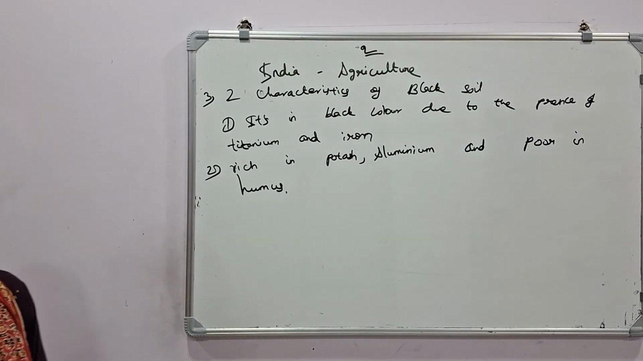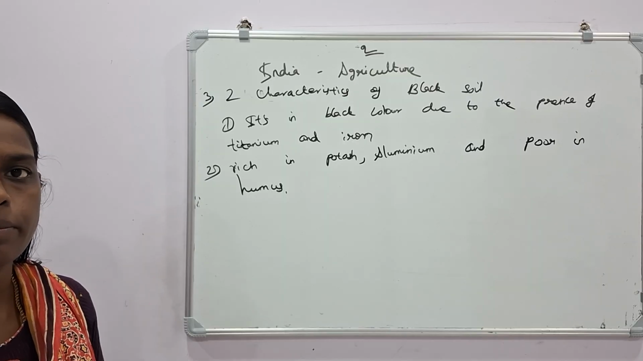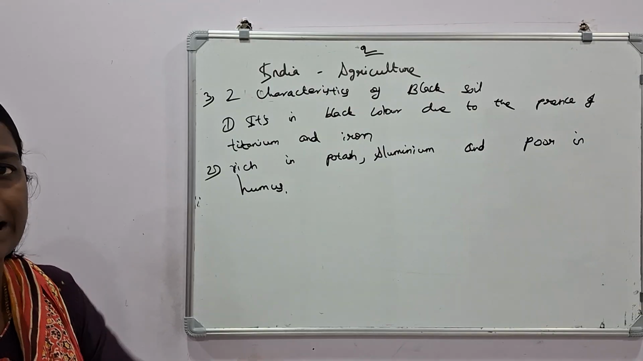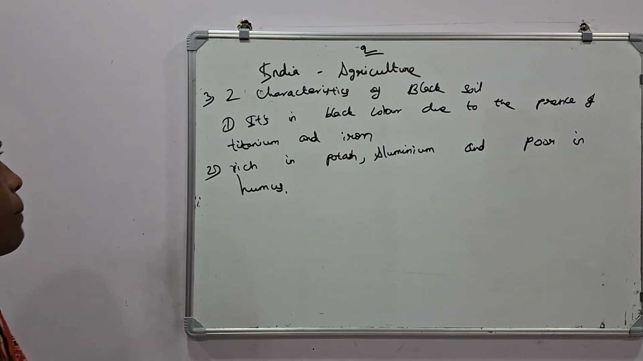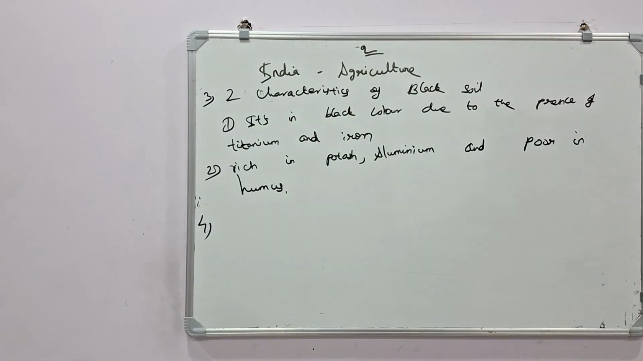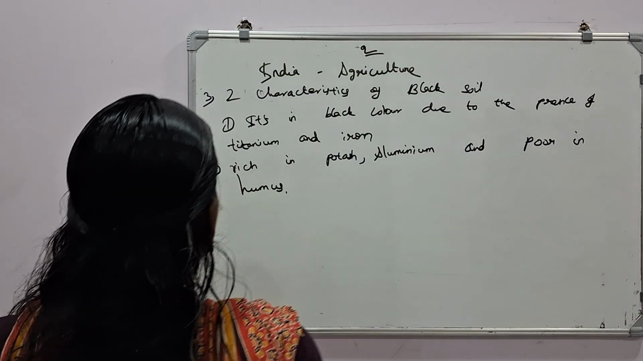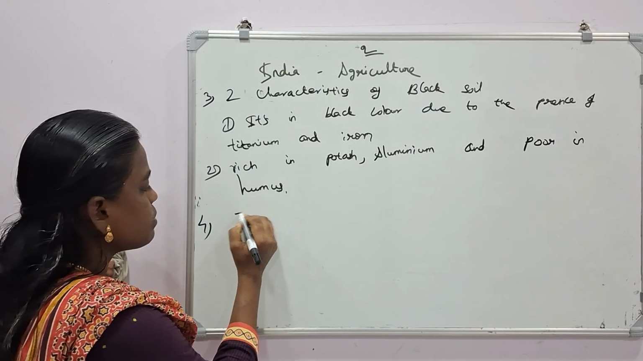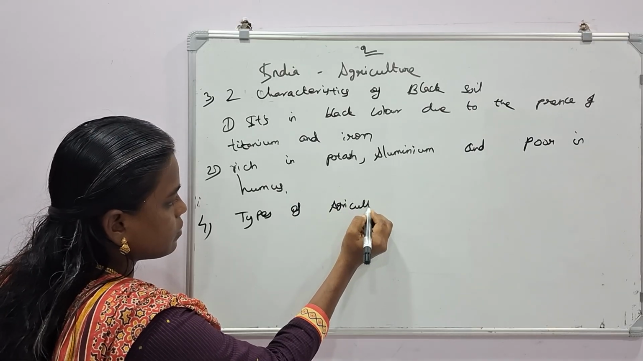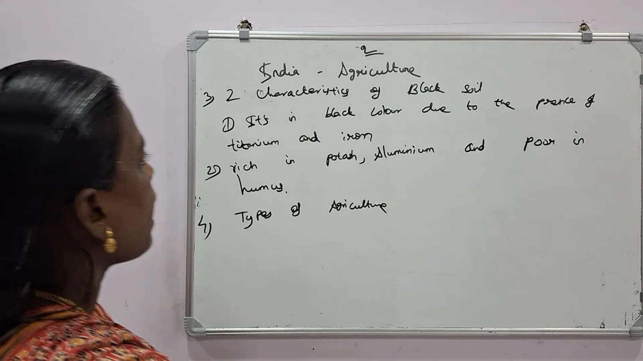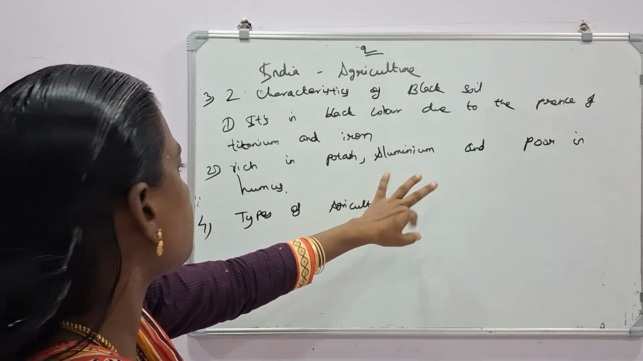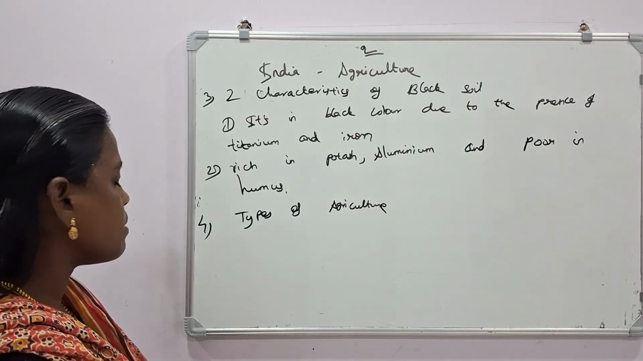Only two are asked. Many characteristics are given in the book, which are easier for you to memorize. Those two are enough as an answer for the characteristics of black soil. It is black in color due to the presence of titanium and iron, rich in potash, aluminium and poor in humus. Then the fourth question: types of agriculture.